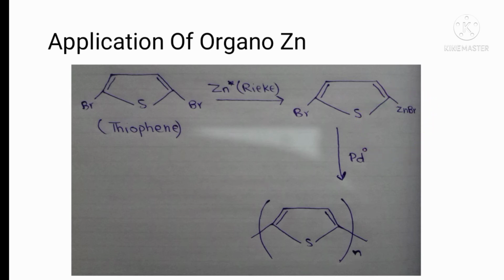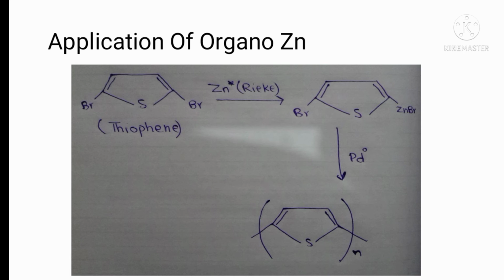Then palladium is added, and transmetallation takes place, where the ligand of zinc is replaced by the ligand of palladium. Then palladium reacts with another bromine, and the catalytic cycle repeats. A large number of units combine. So this method is adopted for polymerization, in which palladium plays a catalytic role.